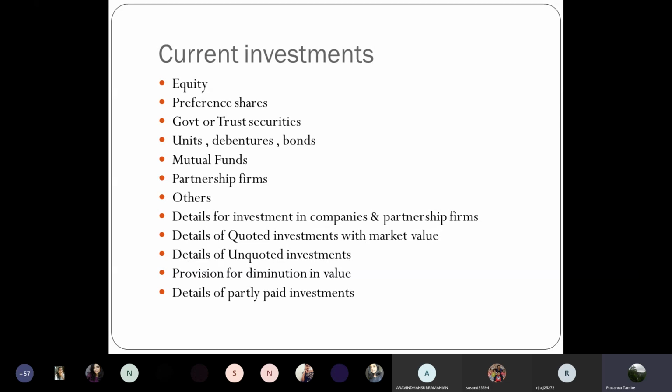Now, what are these partly paid investments? Partly paid investments in the sense, say for example, equity shares or preference shares. Your face value of the share is 10, but the company has asked you to pay only 6 rupees per share. Sometime in future, you will pay the remaining amount of 4 rupees per share. So this is a partly paid investment, and you will have a commitment or a contingent liability to pay that 4 rupees as and when the company calls that amount in respect of shares held or purchased by you.